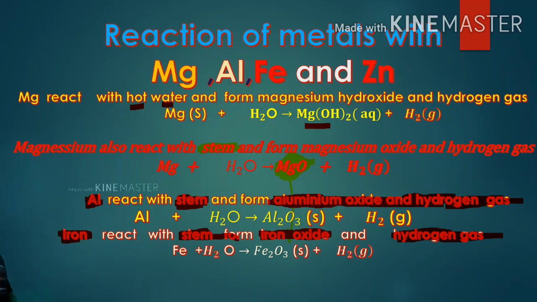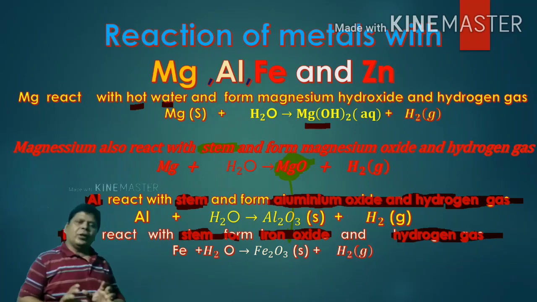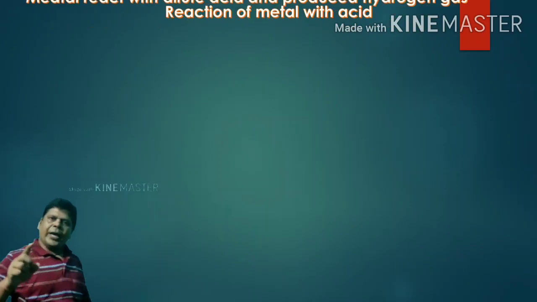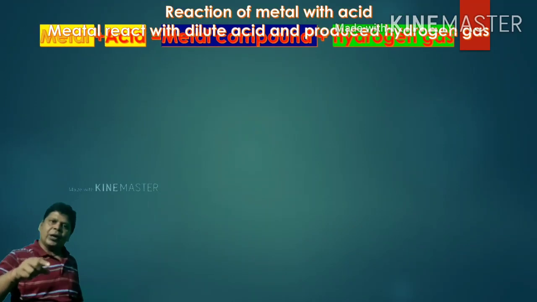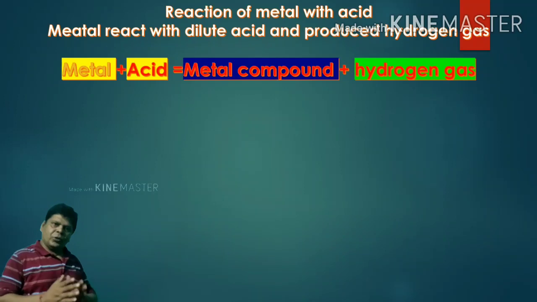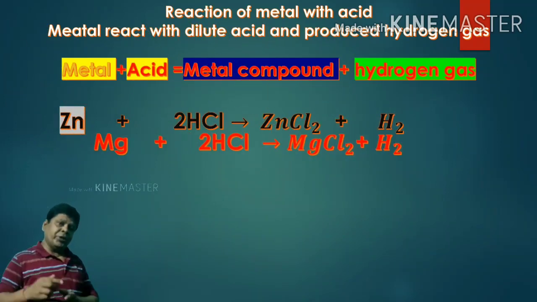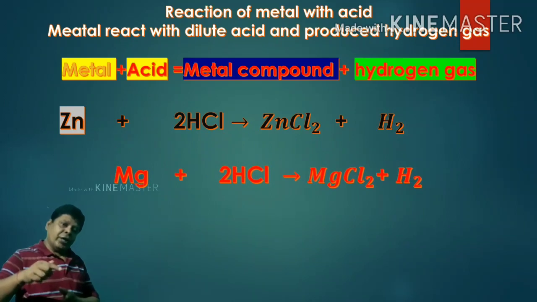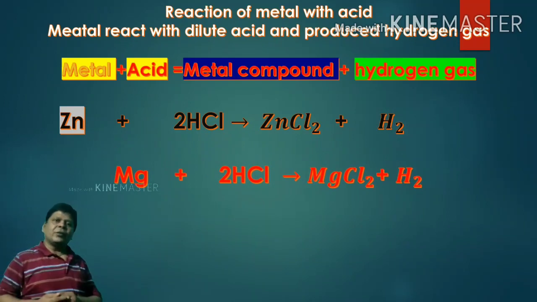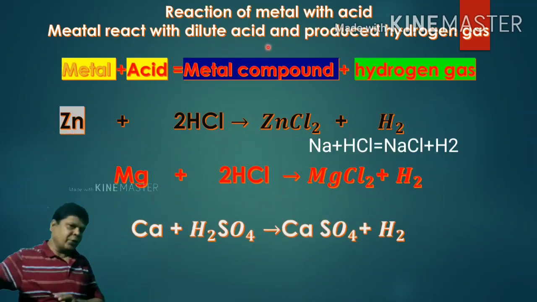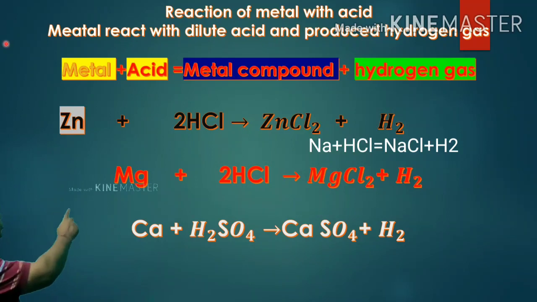So next. Now what is the reaction of metal with acid? Acid produces H plus ions, and metals are electropositive in nature. So it is one kind of displacement reaction, a single displacement, in which a metal which is above hydrogen in the reactivity series displaces hydrogen and therefore produces hydrogen gas. So metal reacts with acid and produces hydrogen gas.